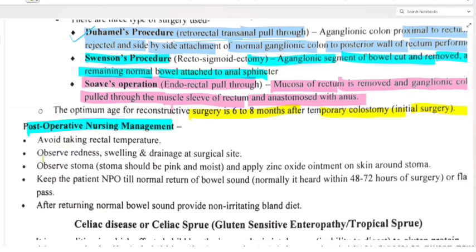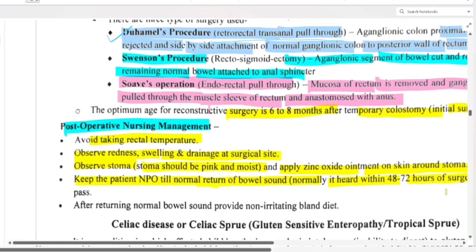Clear to all of you? Avoid taking rectal temperature. Observe redness, swelling and drainage at the surgical site. Observe the stoma. The stoma should be pink and moist. Apply zinc oxide ointment on the skin around the stoma. Keep the patient NPO till normal return of bowel sound. Normally it is heard within 48 to 72 hours of surgery, or flatus is passed.